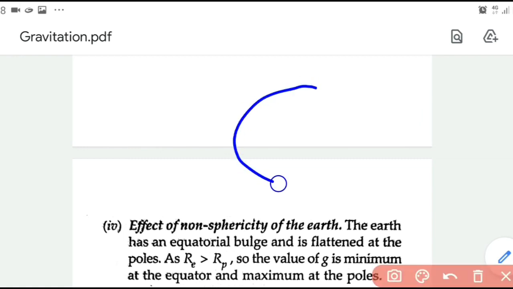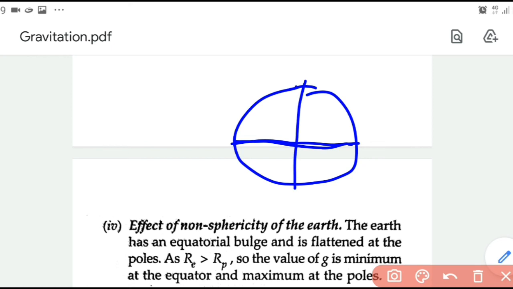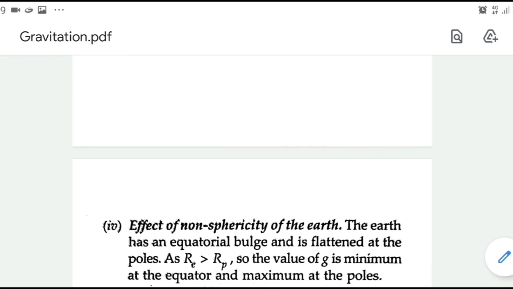Okay, it has a geoid shape. It is bulged at the equator and flattened at the poles. Because of that, radius of Earth at the poles and equator will be different. So radius of Earth at the equator will be larger than that at the poles. If it was exactly spherical, both the radii should be the same. That means equatorial radius should be equal to polar radius. But because of this geoid shape of Earth, the equatorial radius is found to be larger than the polar radius.